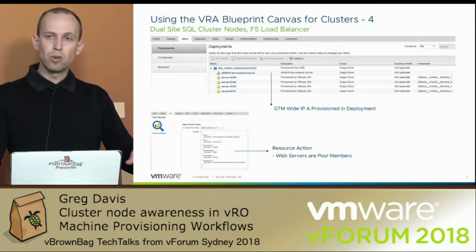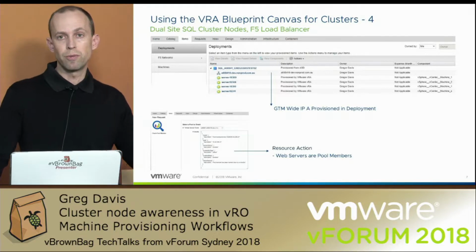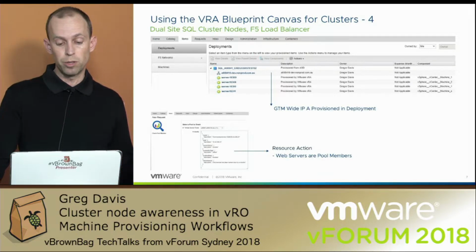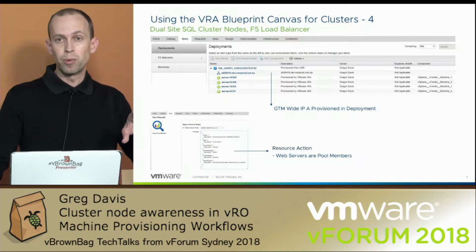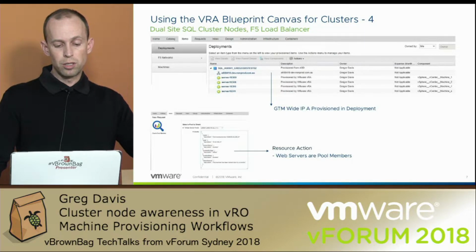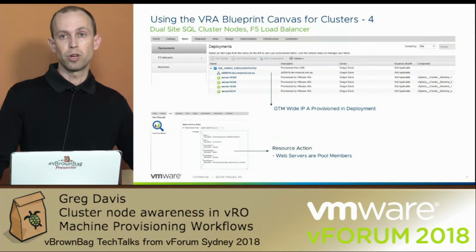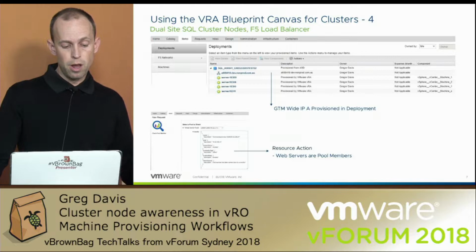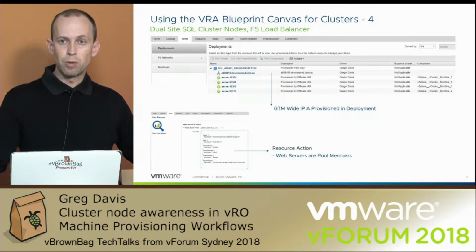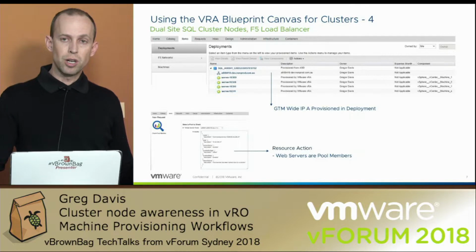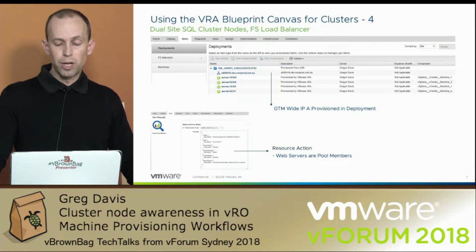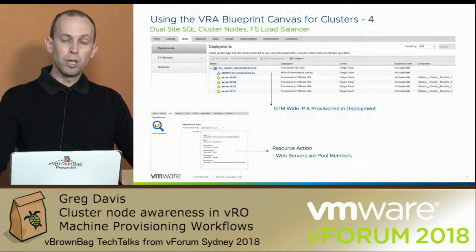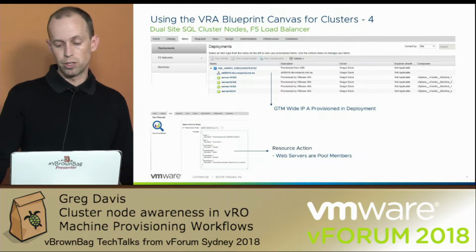And then this screen is showing you the final solution. If my customer had requested that composite blueprint in vRA, this is what my deployment actually ends up looking like. You can see the load balancer is actually part of the deployment. It's an object that's been created as part of my deployment. And the little box at the bottom is showing that I can execute a customized day 2 action against my load balancer, and it's showing me that the pool members have been added to the load balancer, which I fed in from the composite blueprint.